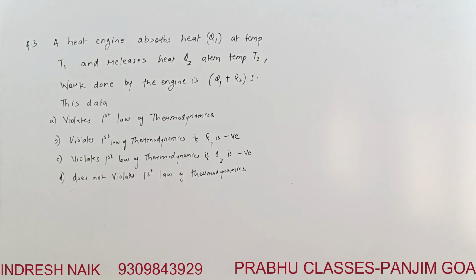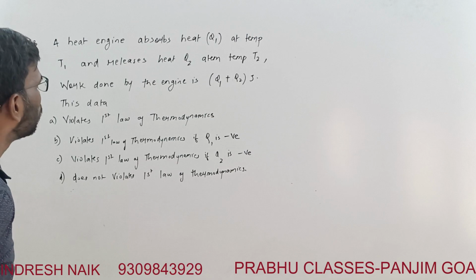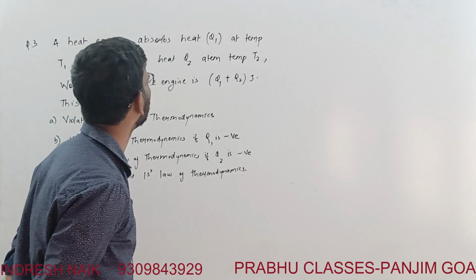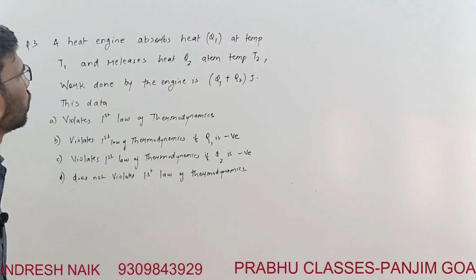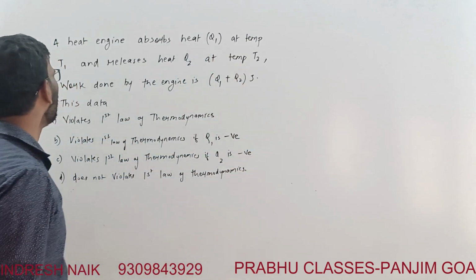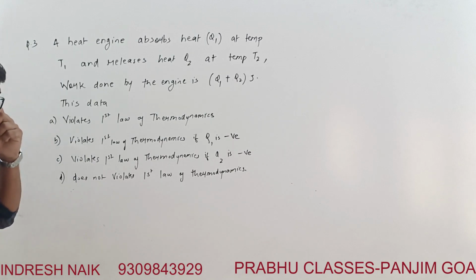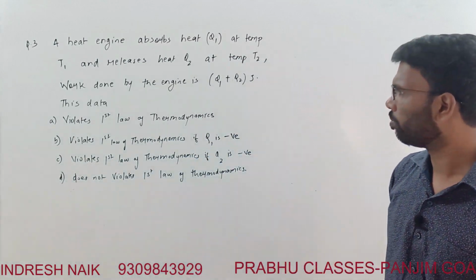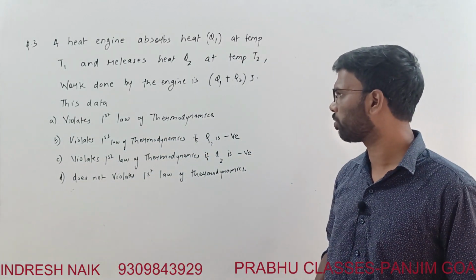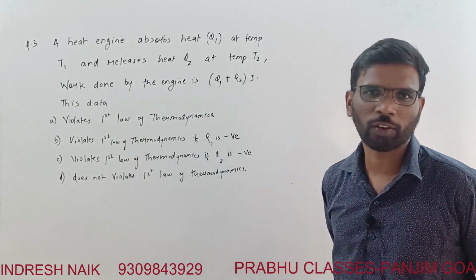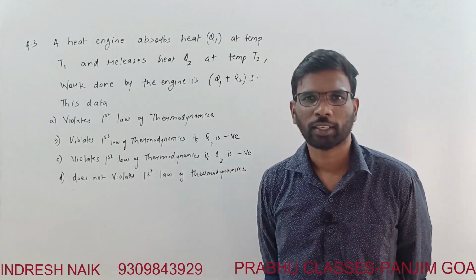Okay, have a look at this question. The question asked is: a heat engine absorbs heat Q1 at temperature T1 and releases heat Q2 at temperature T2. The work done by the engine is given as Q1 plus Q2 joules. This violates the first law of thermodynamics if Q1 is negative. All these conditions are given. What is the answer you can say for this?